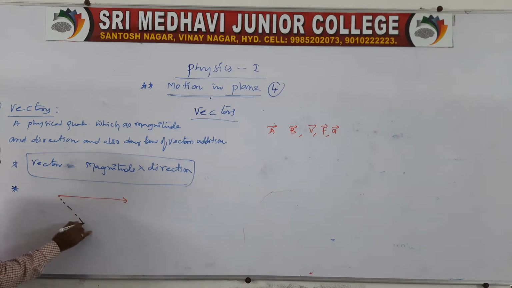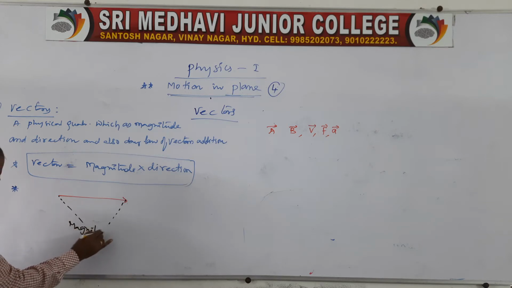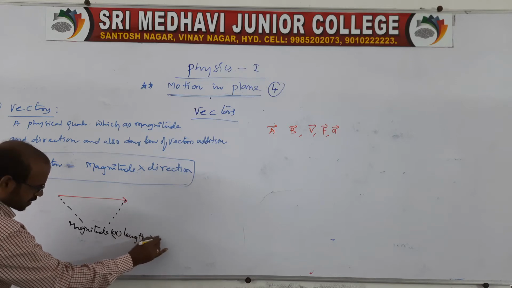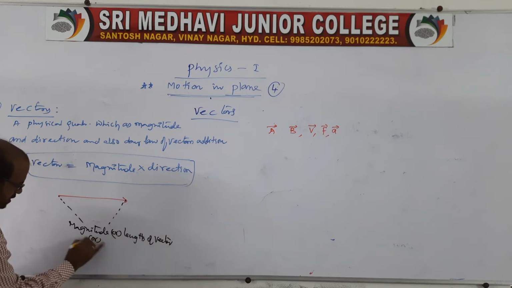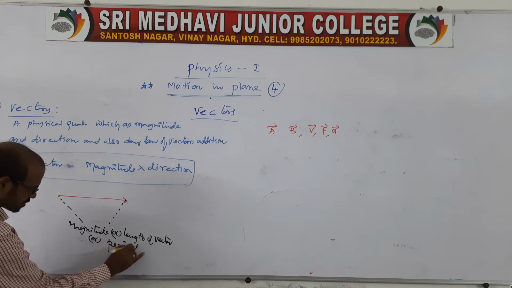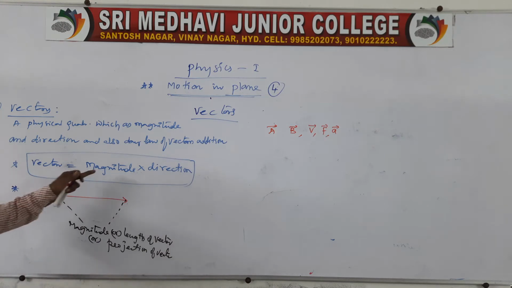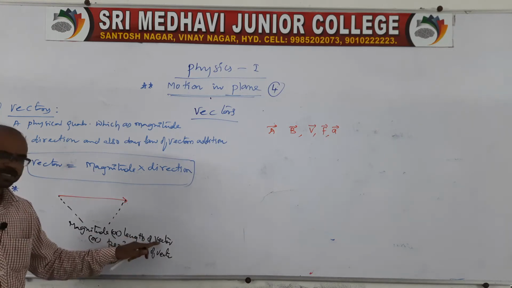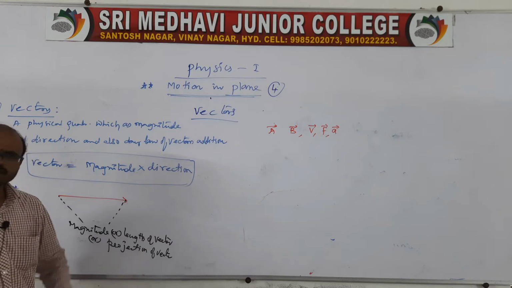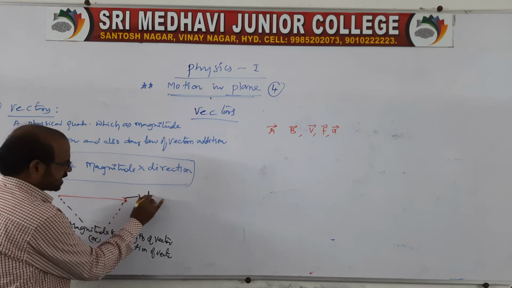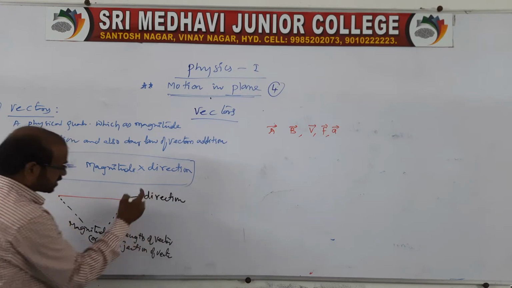From tail to head it gives the magnitude, or we can also call it the length of the vector, or we can also say projection. This is the projection of the vector, all are the same. Sometimes instead of giving magnitude, they may give you the length of the vector, or the projection of the vector. It remains the same, that is nothing but the magnitude only. Sir, what about the head? The head gives the direction. This is the representation of a vector.